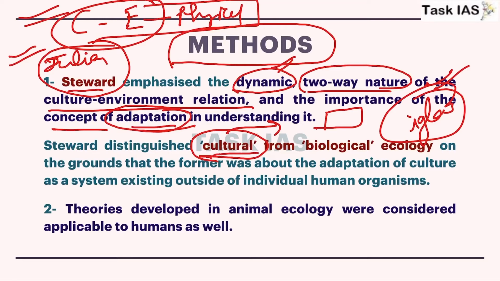And according to Stewart, in every culture there are two types of institutions. Firstly, core institutions, and for which he has mentioned that there is a core culture part, for example economy, or which type of survival mechanism and community will adopt. So this core part is much more influenced by change in environment as compared to this outsider part.